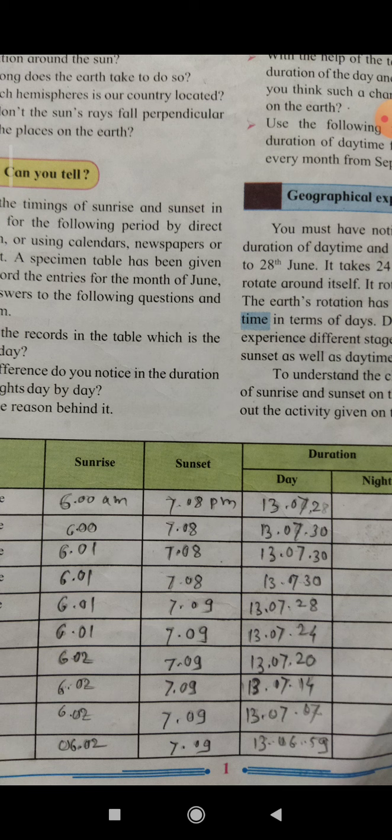And once again I am telling you, on 19th June the day duration is smaller by 2 seconds only, by 2 seconds.